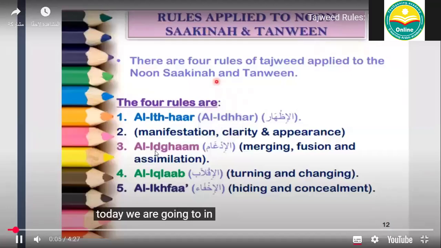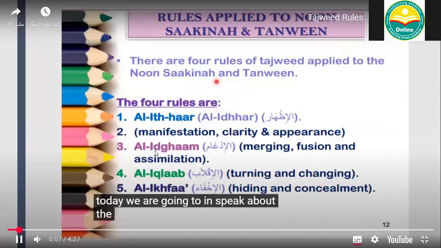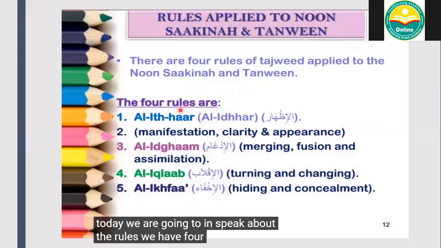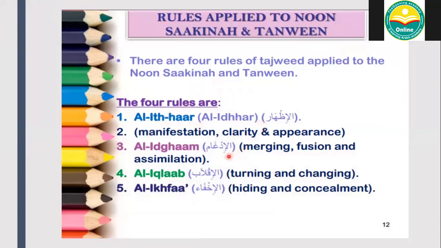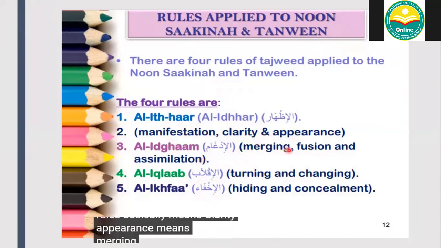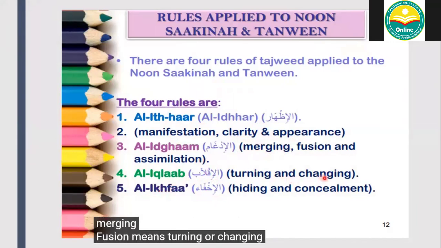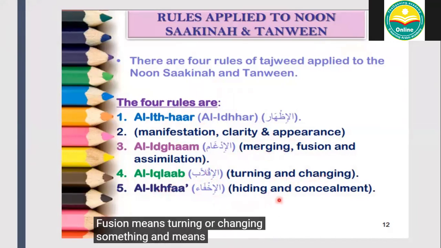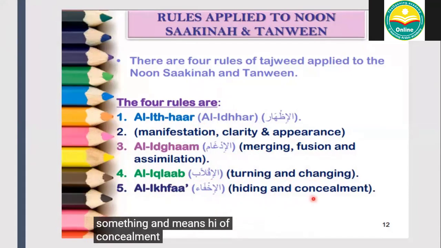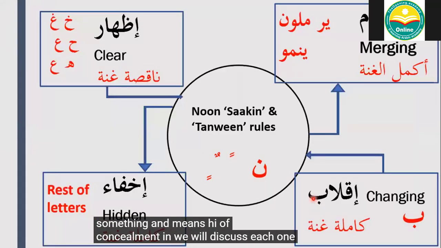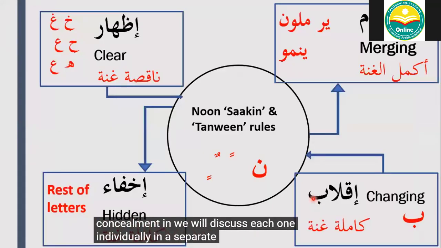Today we are going to inshallah speak about the Noon Sakin and Tanween rules. We have 4 rules: Idhar, Idgham, Iqlab, Ikhfa. Idhar basically means clarity or appearance. Idgham means merging, fusion. Al-Iqlab means turning or changing something. And Ikhfa means hiding or concealment. Inshallah, we will discuss each one individually in a separate video.